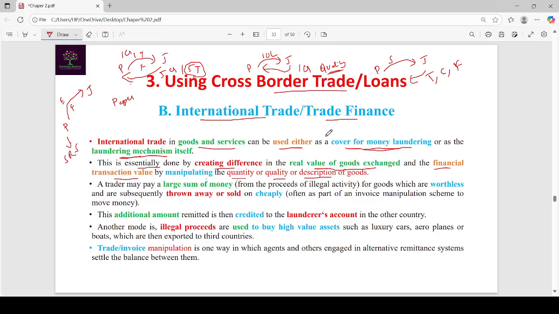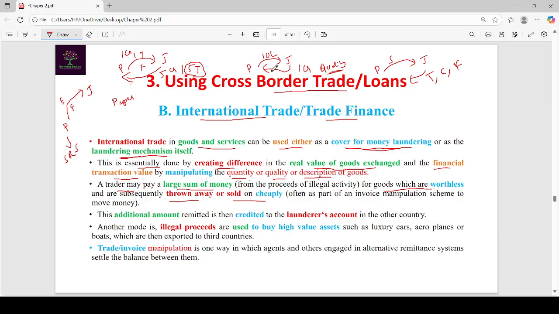Likewise, they manipulate the quantity, quality or description of goods. They create a difference between the real value of the goods exchanged and the financial transaction value. In this method, the trader pays a large sum of money. Here, Japan customers are paying a large sum of money for goods which are worthless. These goods are subsequently thrown away or sold on cheaply.